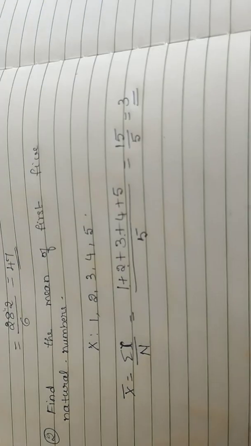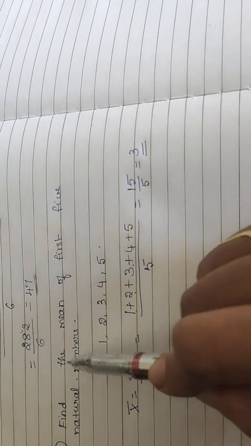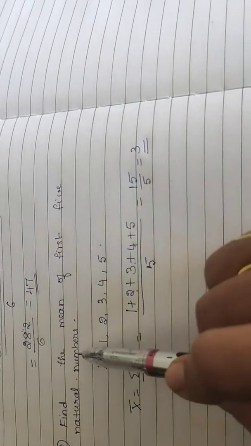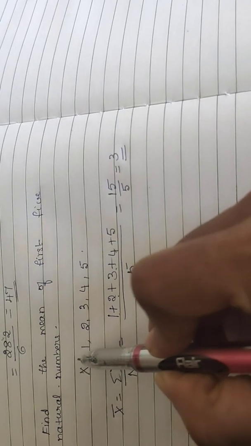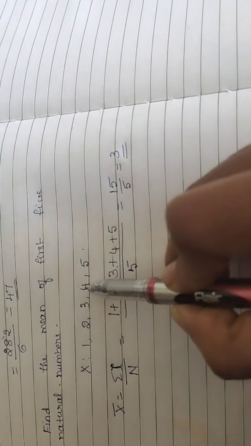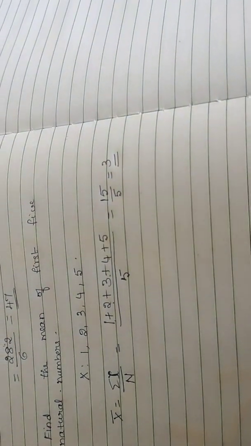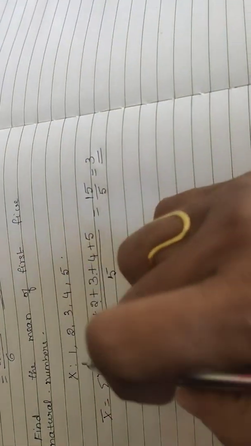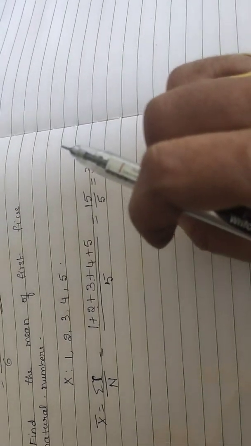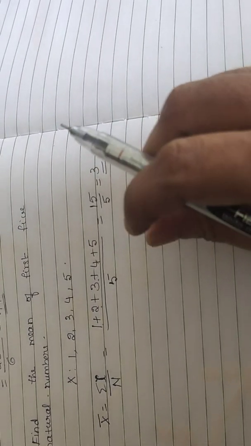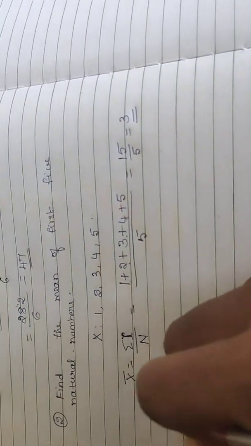Next one. The same question they may ask: find the mean of the first 5 whole numbers. First 5 whole numbers means you have to include 0 first: 0, 1, 2, 3, 4. That is the 5 whole numbers. So any data they give, you add and divide by the number of terms. That becomes the average or arithmetic mean. I think you understood. So solve the next exercise question.